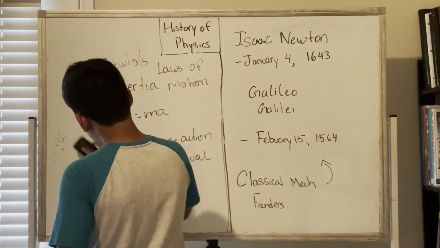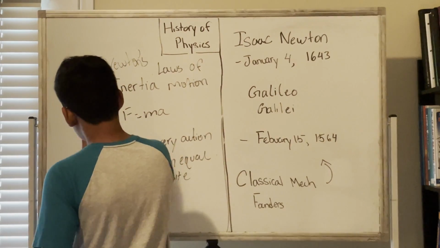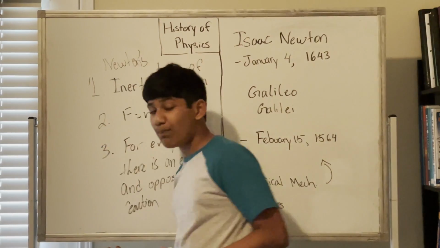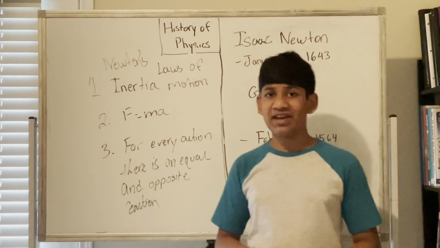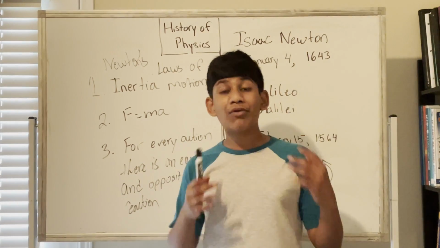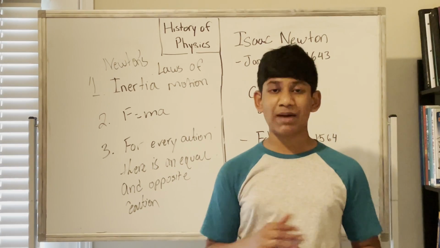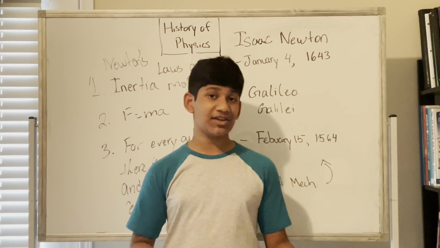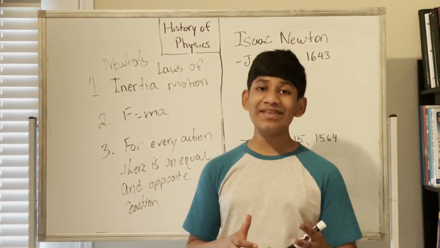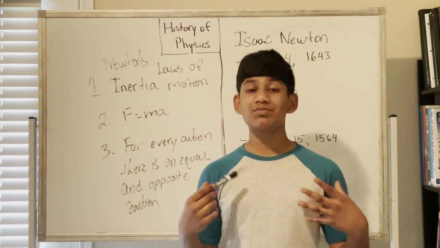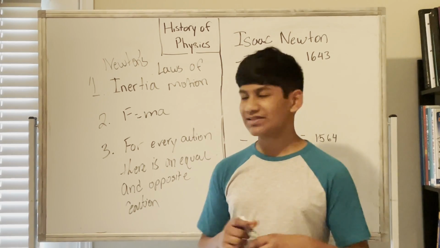But Isaac Newton didn't just develop these things. He also experimented with other mathematics, for example, the binomial expansion. And he also created a branch of mathematics which revolutionized mathematics itself, which is called calculus. Isaac Newton mainly developed calculus to help with his research on physics and classical mechanics.